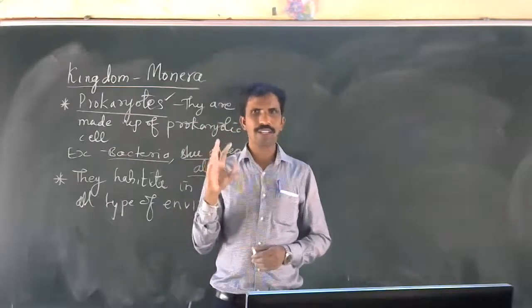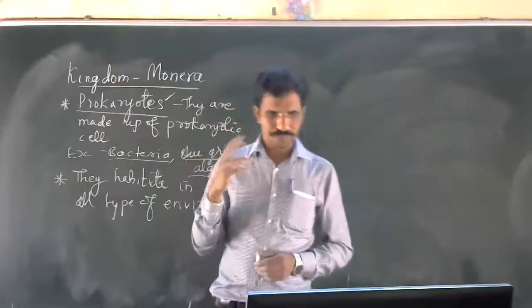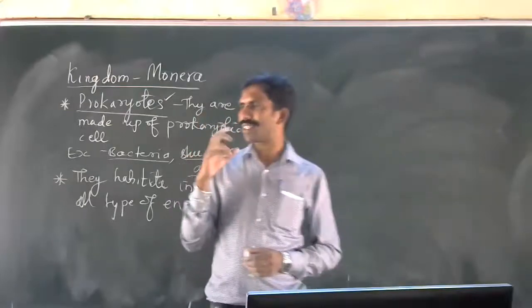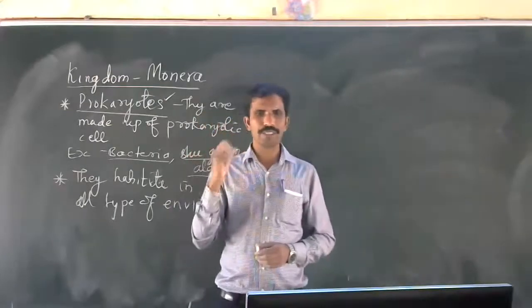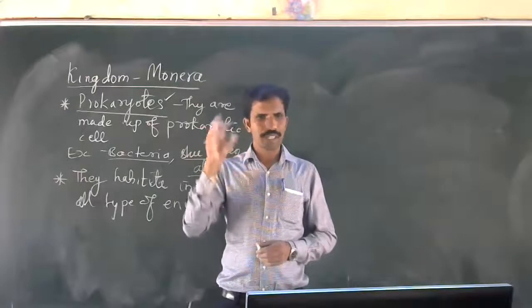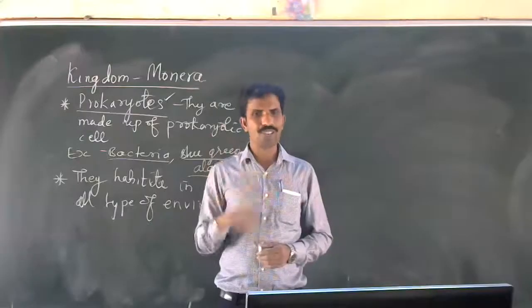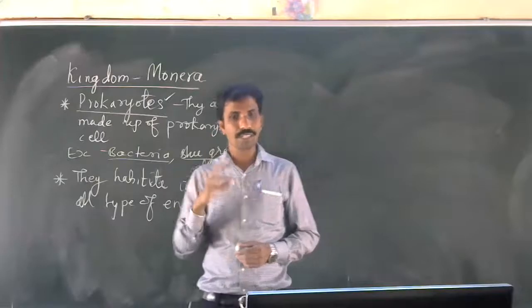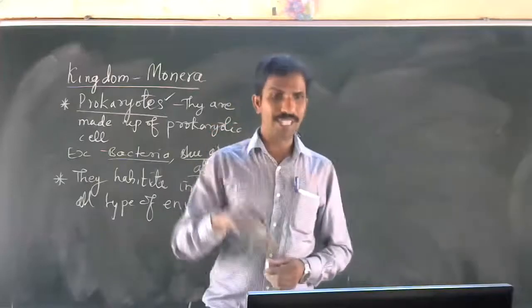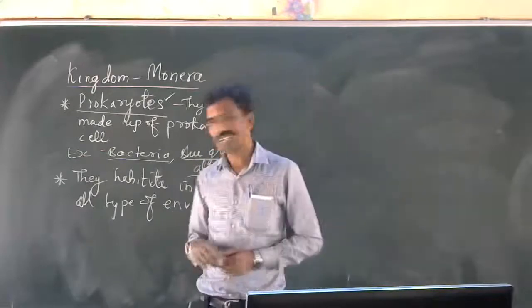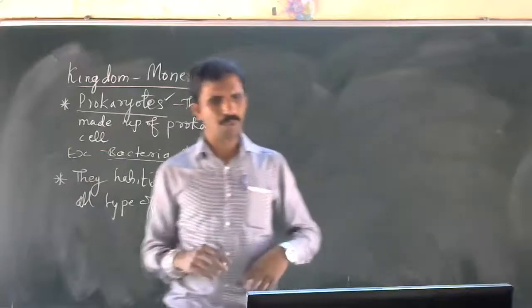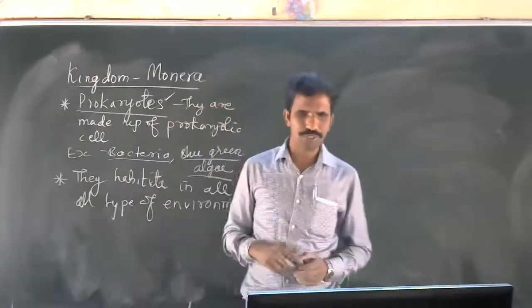You have seen cattle chewing their cud after eating fodder. Those are called ruminant animals. These ruminants have some bacteria which help in digestion. Not only that, in our body also there are bacteria which help in digestion.